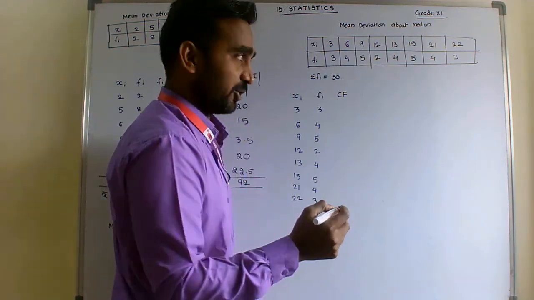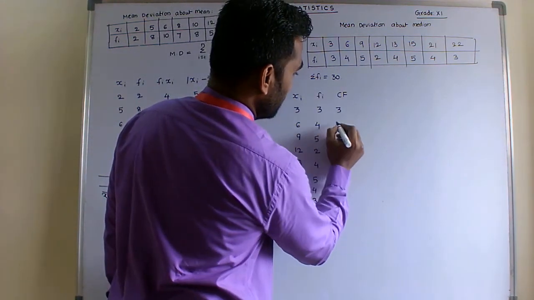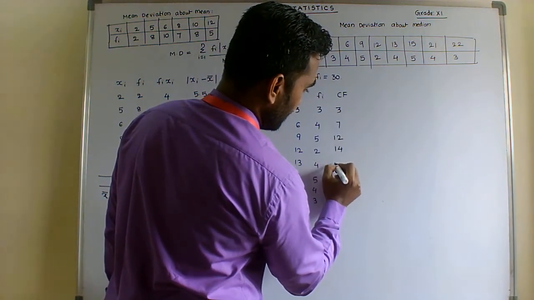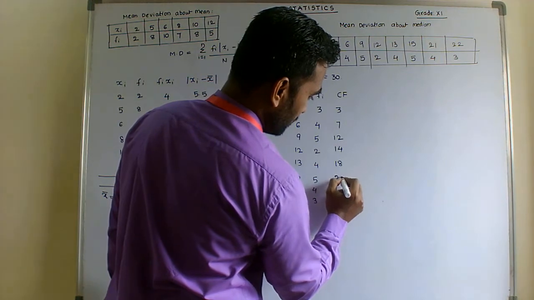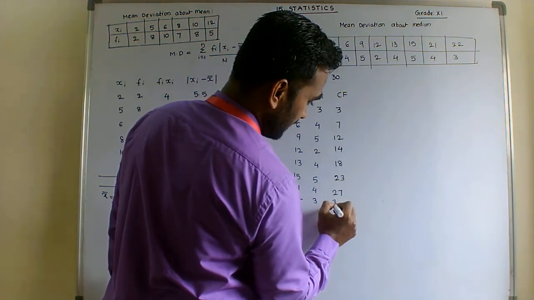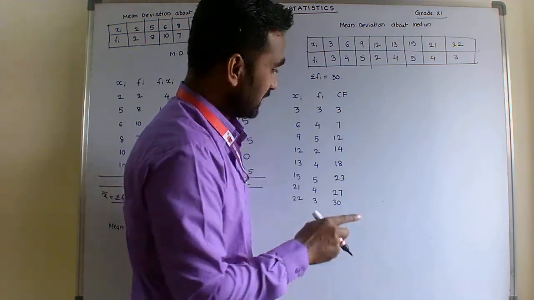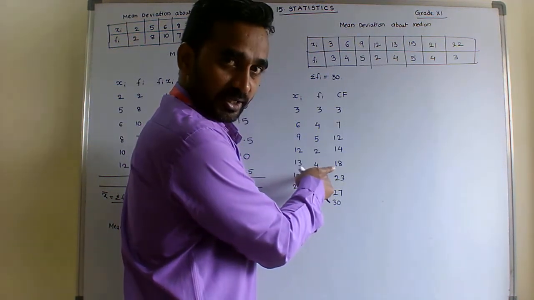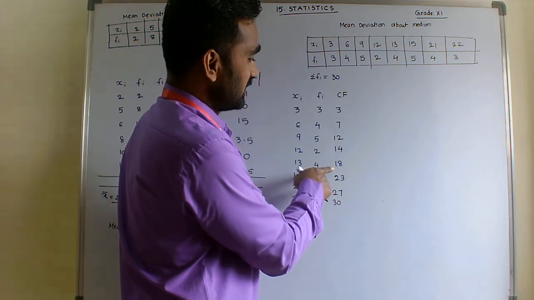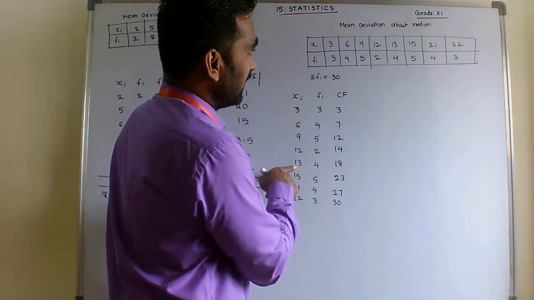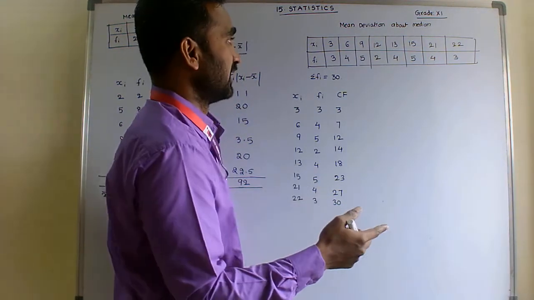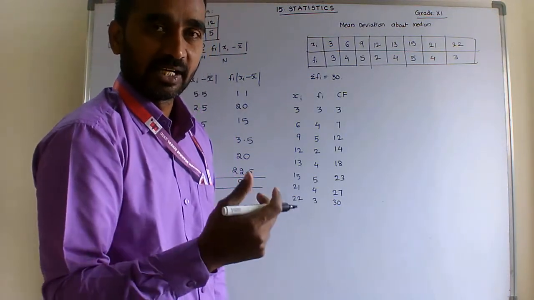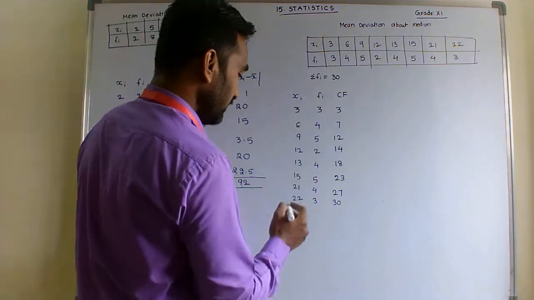Cumulative frequency: 3, 7, 12, 14, 18, 23, 27, 30. So we need the 15th student. 14 students are done, the 15th and 16th student are here. So in this class, 13 plus 13 by 2, the median is 13.